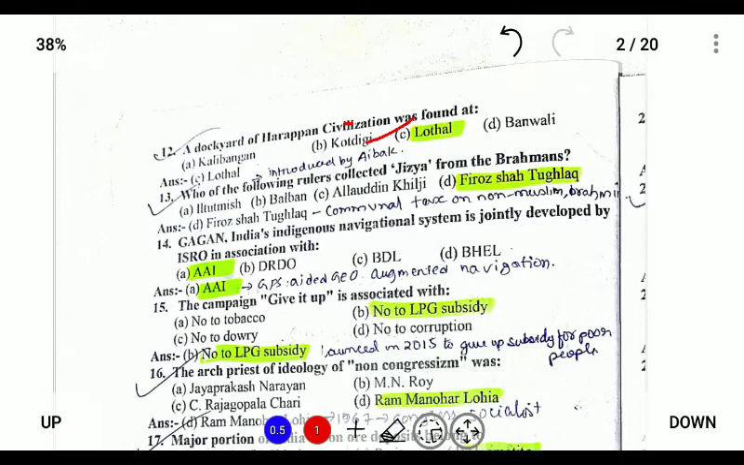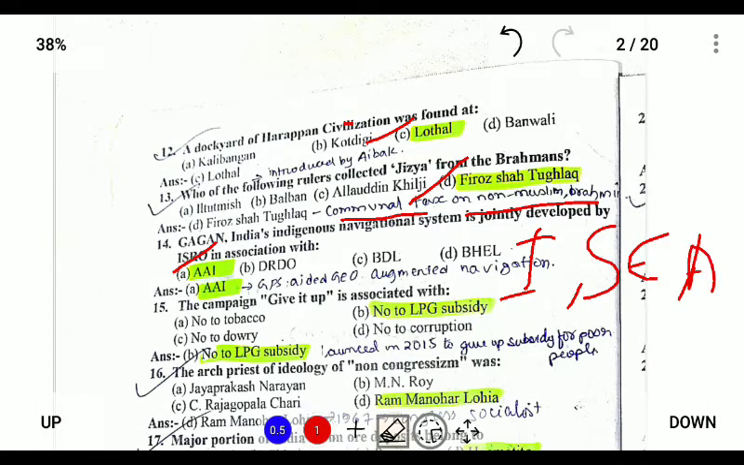Who among the following rulers collected jizya from the Brahmins? What is jizya? Jizya is a communal tax on non-Muslims such as Brahmins, etc., and it was reimposed by Firoz Shah Tughlaq. Next, GAGAN, India's first indigenous navigation system, was jointly developed by ISRO and the Airports Authority of India. It is also known as GPS Aided Geo Augmented Navigation, and it is used to provide navigation in India, Southeast Asia, and African countries. So these are some of the additional data.